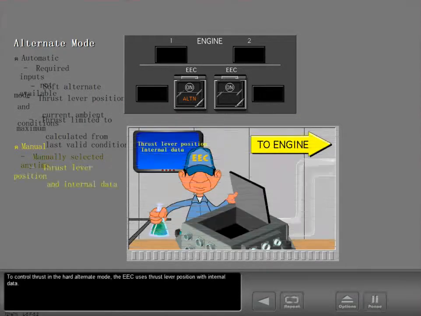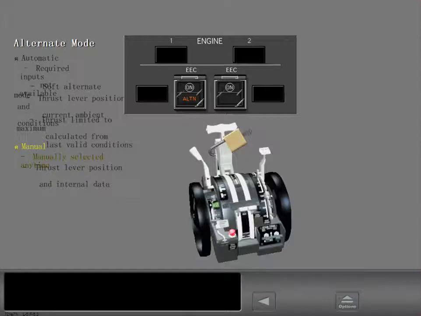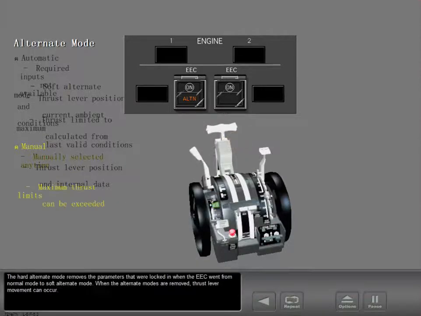To control thrust in the hard alternate mode, the EEC uses thrust lever position with internal data. The hard alternate mode removes the parameters that were locked in when the EEC went from normal mode to soft alternate mode. When the alternate modes are removed, thrust lever movement can occur.